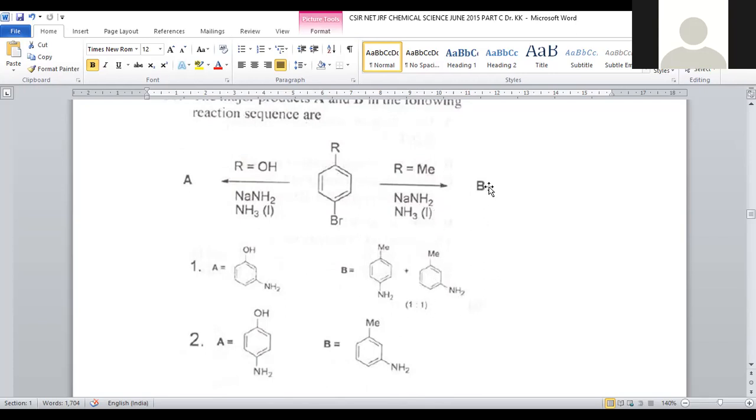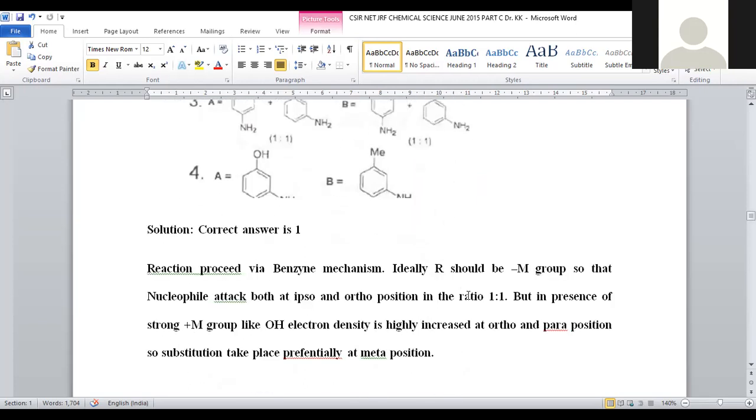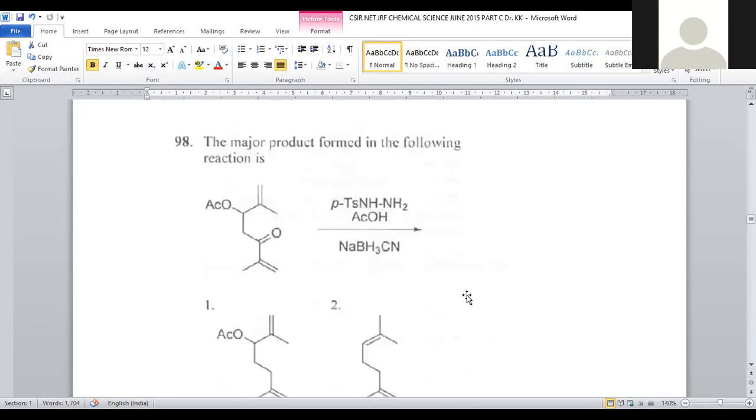So compound B proceeds with the benzyne mechanism. Compound A proceeds with a nucleophilic substitution reaction. For question number 97, option number 1 is the correct answer. Let us move on to question number 98.